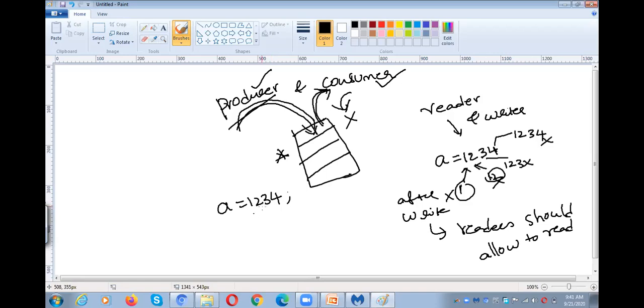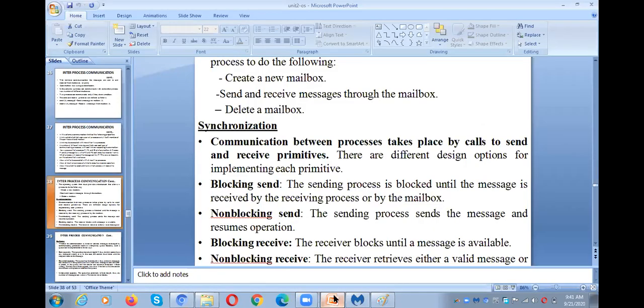After I stop writing the value of A, the readers read the value of A. So what will happen? For everyone, the value of A is 1234. That means there should be some synchronization between the writer and the reader. The writer has to write first, and then the readers are allowed to read the information. That is called synchronization. There should be some synchronization between the communication parties.